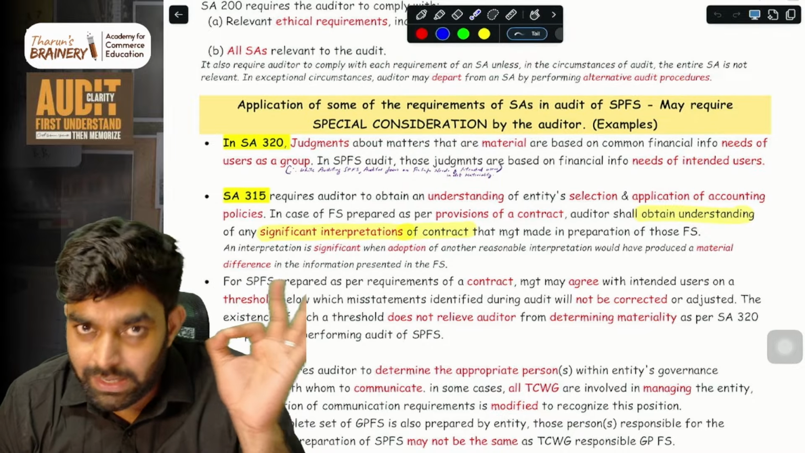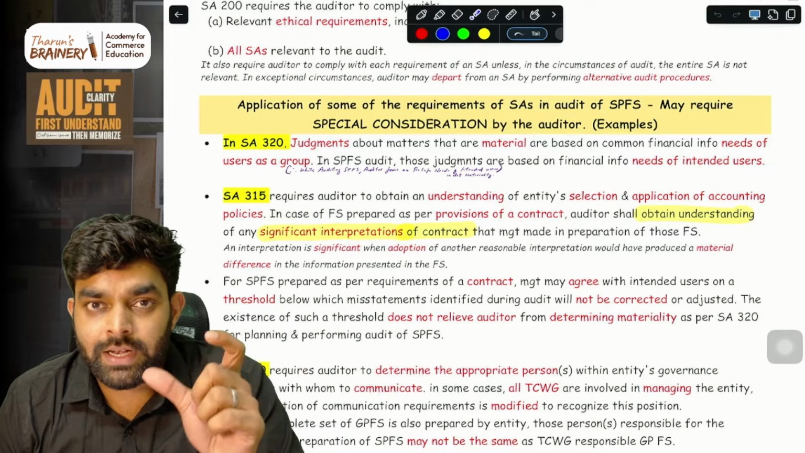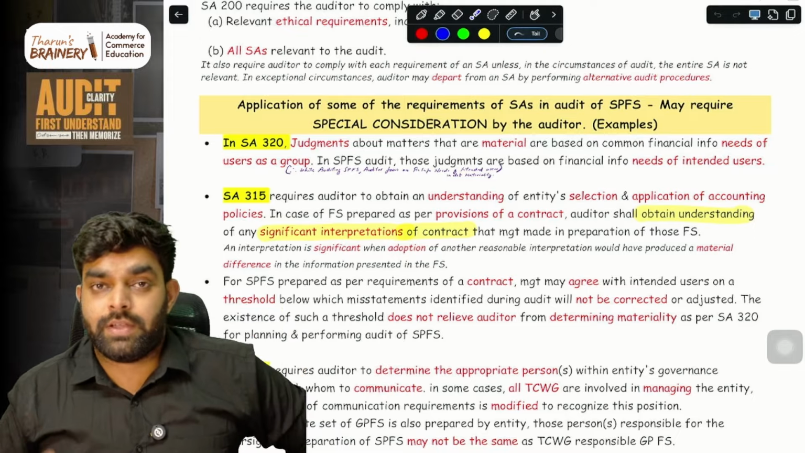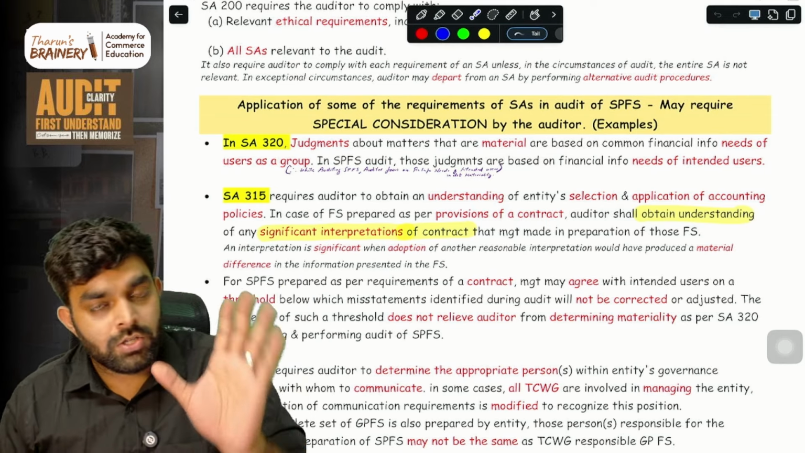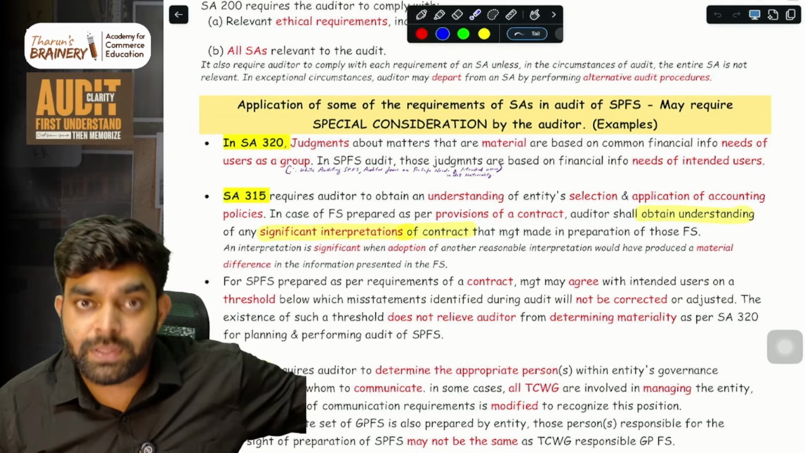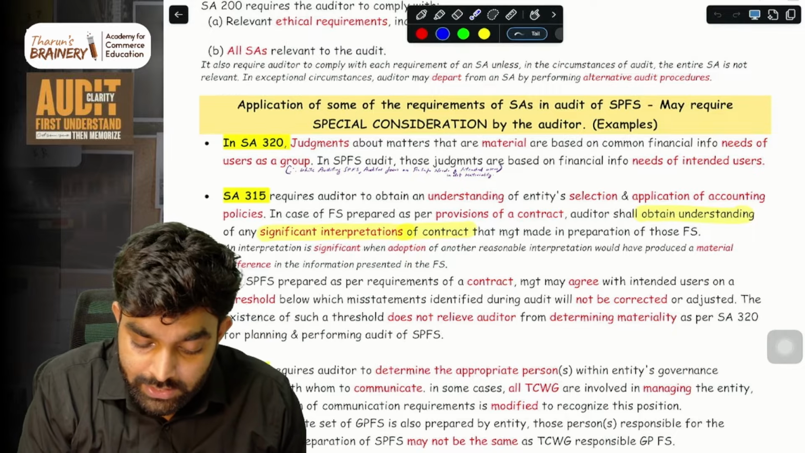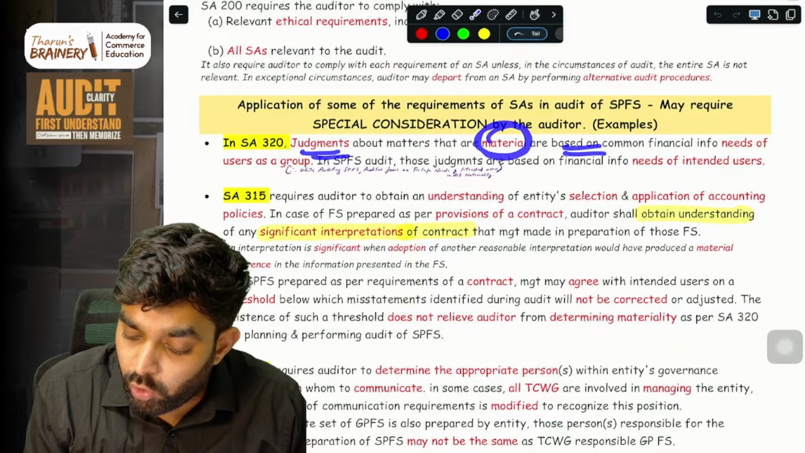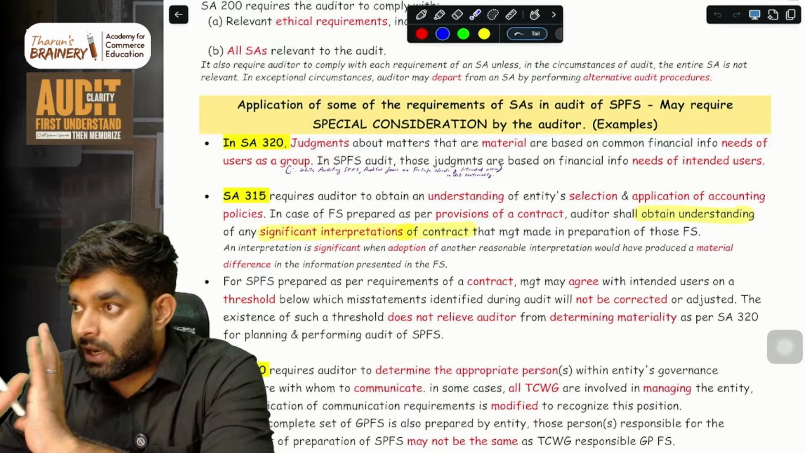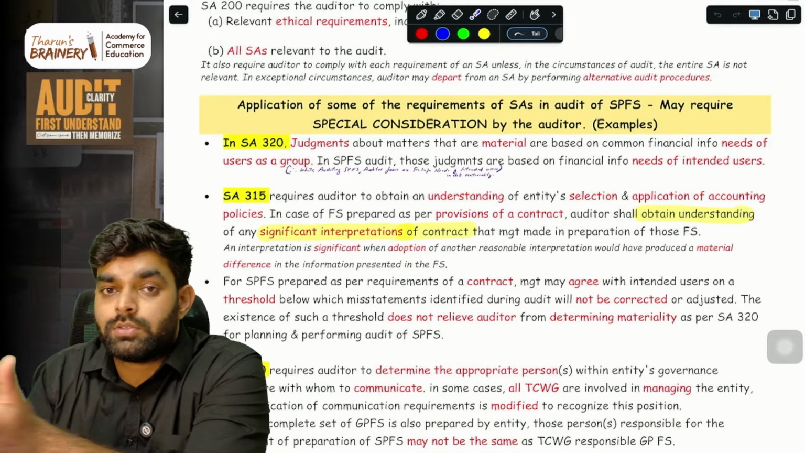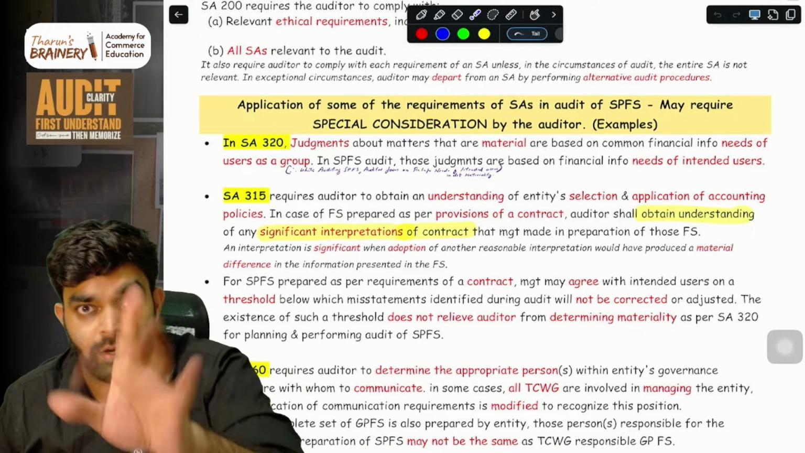Normally, in an audit of general purpose financial statements, when you are determining materiality, what is materiality? Materiality means a level above which the users' decisions get affected. If any misstatement is above that level, it is assumed that the users' decisions get affected, right? So when you are determining materiality in a general purpose financial statements audit, what are you considering? You consider the judgment about matters that are material to the common financial information needs of the users as a group. The general users' financial information needs, and you will determine materiality in a general purpose financial statements audit.